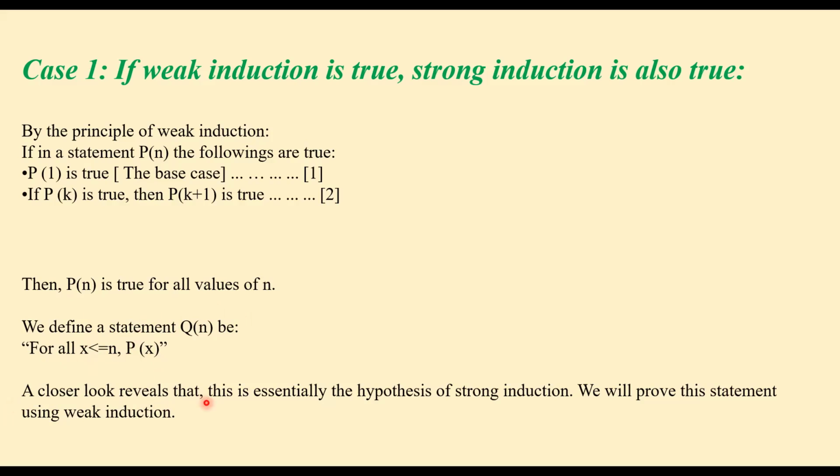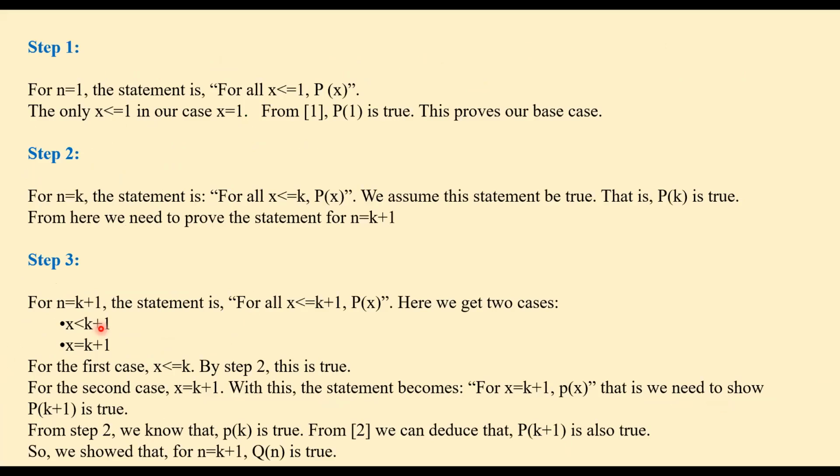A closer look reveals that this is essentially the hypothesis of strong induction. In strong induction, our hypothesis is that the statement is true for all values from the base up to k, and from that we need to prove that it is true for k plus 1. So the modified statement is actually the hypothesis of strong induction. We will prove this statement using weak induction because we have assumed that weak induction is true. We are not yet sure if the strong induction principle is valid or not; we are going to deduce that from this statement. So let's go in an inductive manner.